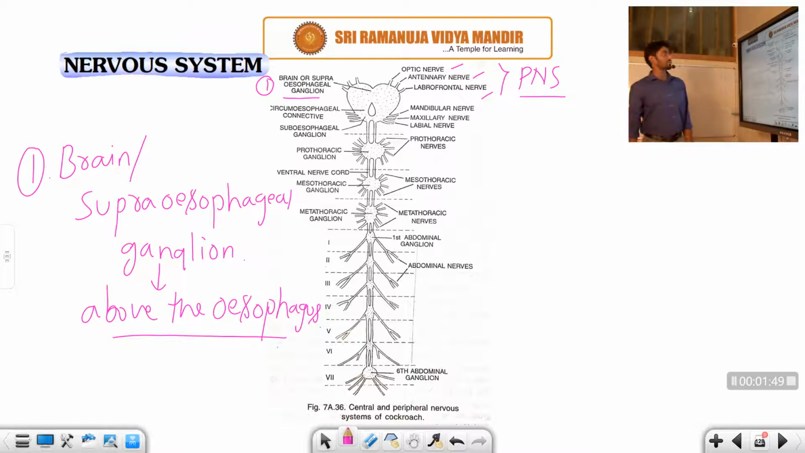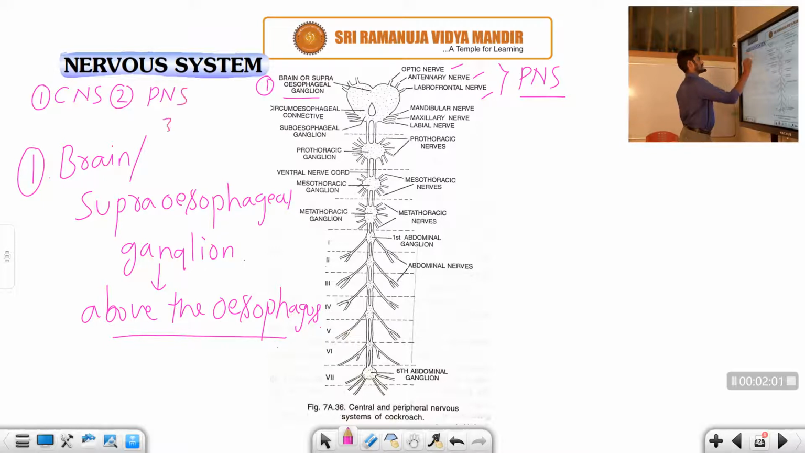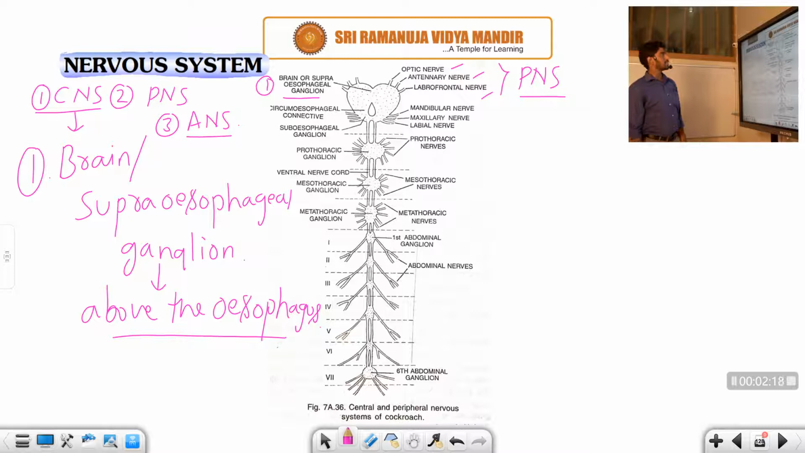Students, I am going to teach you the nervous system of the cockroach as it is differentiated into three parts. The first one is the CNS, the second one is the PNS, and the third one is the ANS. CNS means central nervous system, PNS means peripheral nervous system, ANS means autonomic nervous system. Now I am going to teach you the first part, the CNS. In the central nervous system, the first part is the brain or supraesophageal ganglion.